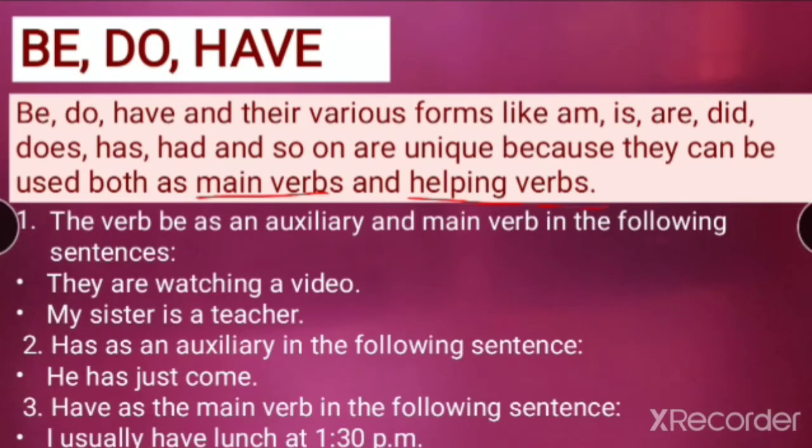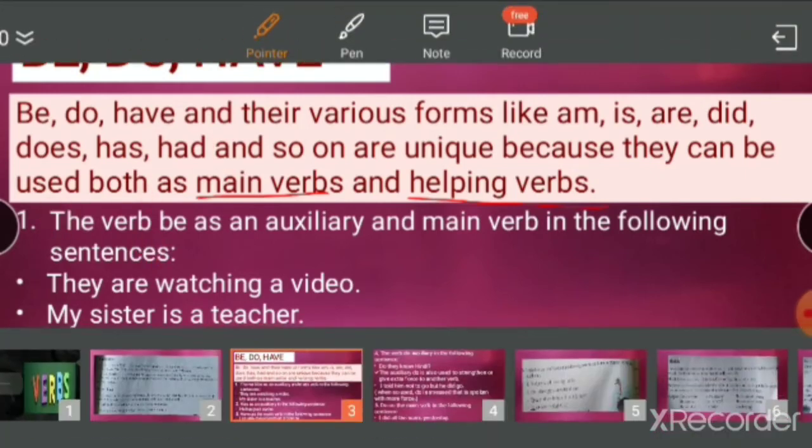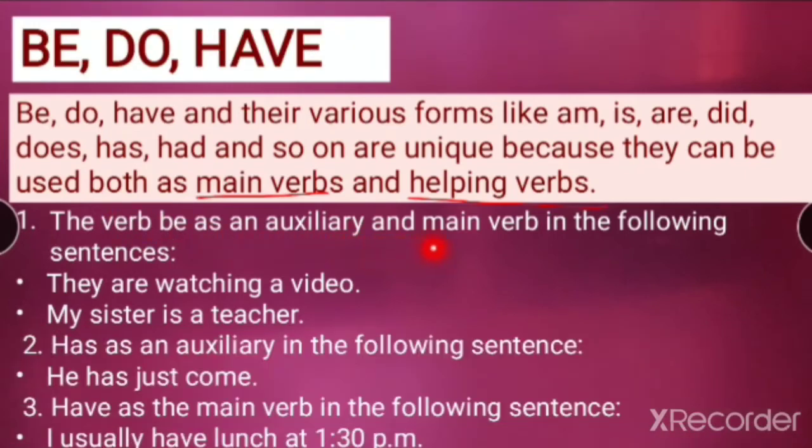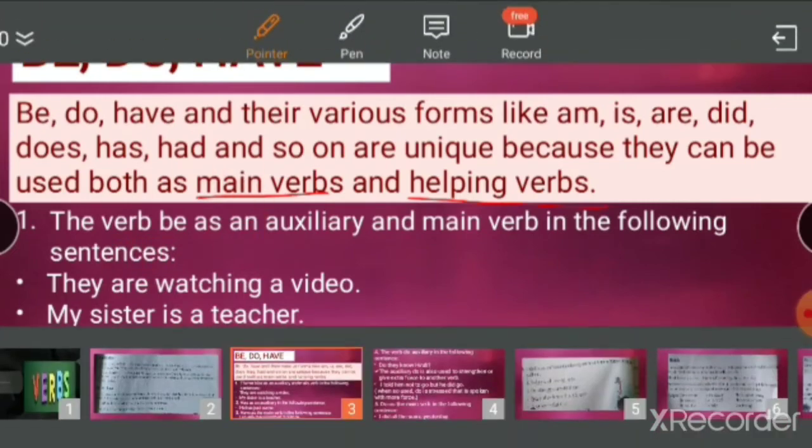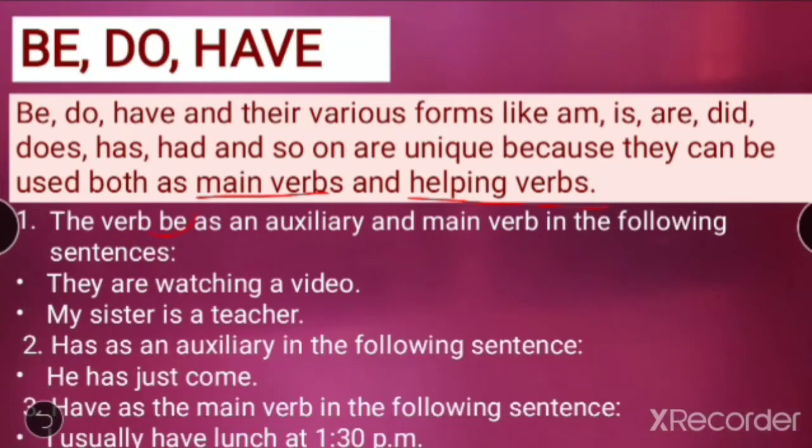Okay, let's go through the first point. The verb be as an auxiliary and main verb in the following sentences. Now the verb be. What do we mean by be? Be means be verbs. What do we mean by be? Be means is, am, are, was, or were.